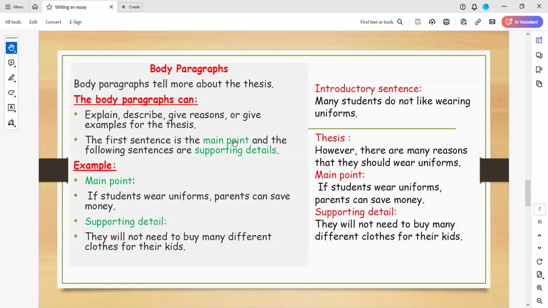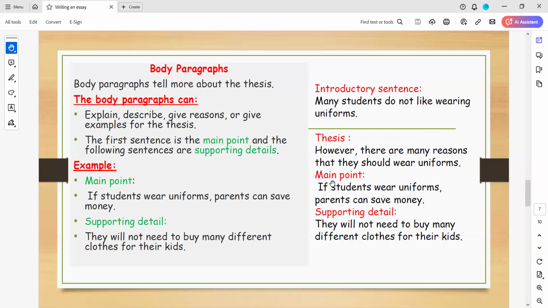Here, as we talk about body paragraphs, I told you it tells you more about the thesis. We have only one thesis sentence in the essay, and the body paragraph may explain, describe, give reasons, or give examples for the thesis.